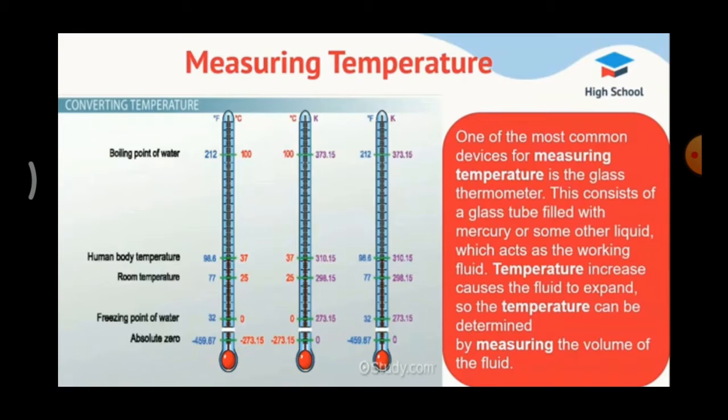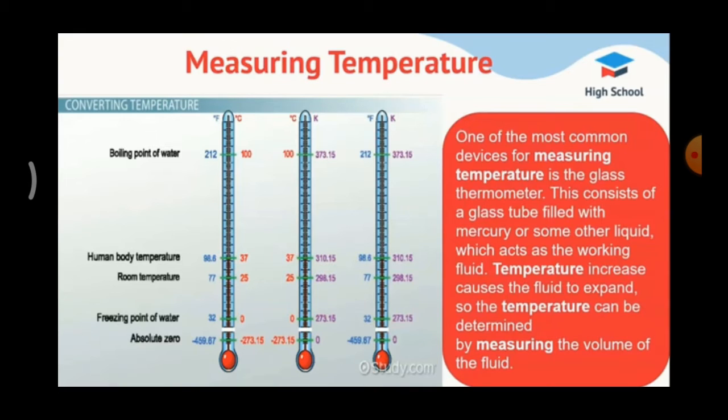Stevenson screen and minimum and maximum thermometer. So this is one type of thermometer, the maximum and minimum thermometer. Next we are going to see about the mean temperature. The average of maximum and minimum temperature within 24 hours is called mean temperature.